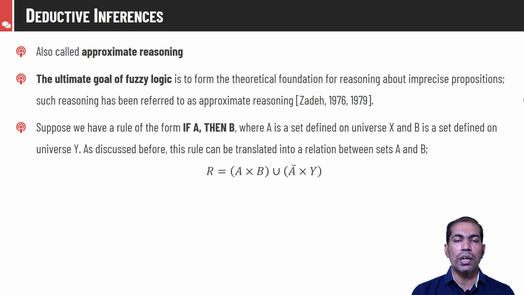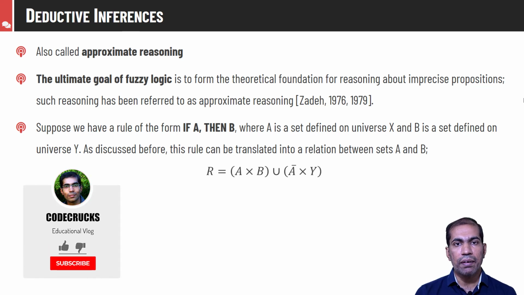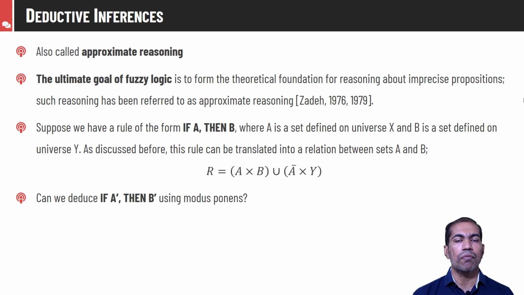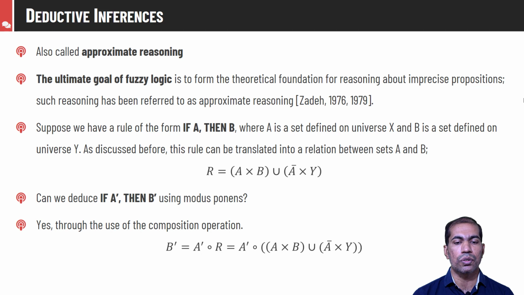So we already have some known facts. From that we have formulated the rule if A then B. So if we are given some unknown A dash, can we compute B dash from that? Or if we are given B dash, can we compute A dash for that? It is something like a bit of learning, that for known facts we have formulated rules. Now some unknown value is coming. Can we derive the conclusion for that particular value, or can we find the corresponding value for that? Yes, we can do it definitely with the help of the generalized modus ponens or generalized modus tollens rule.